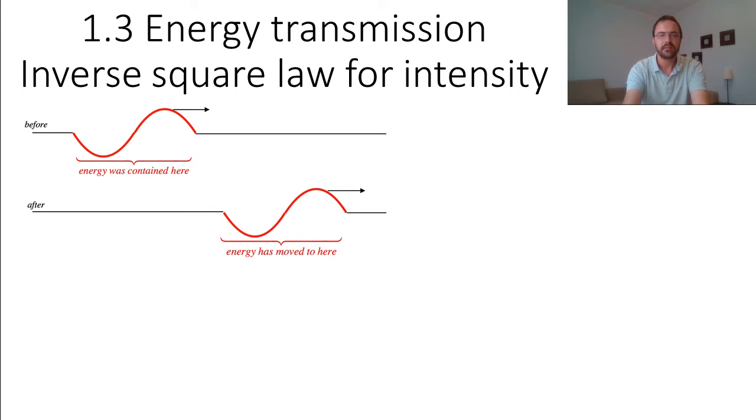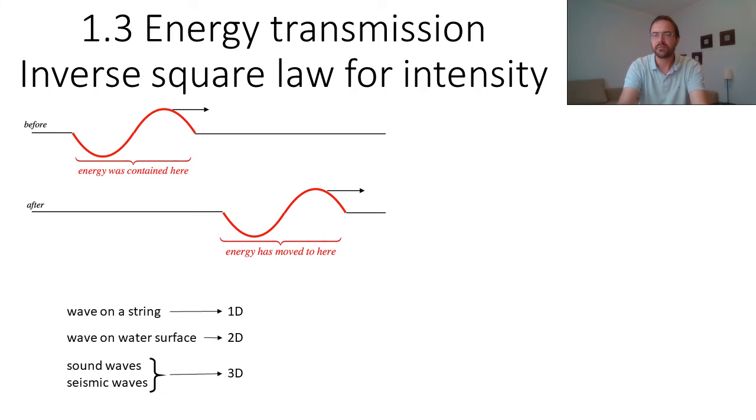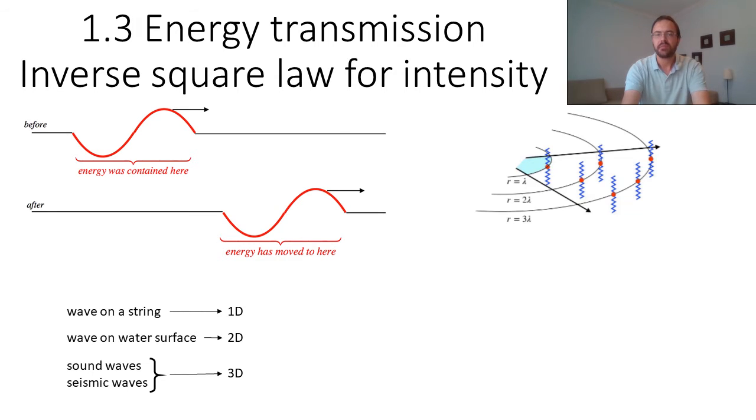However, we know that there are waves that are two-dimensional, for example, waves on water surface, and there are waves that are three-dimensional, for example, sound waves or seismic waves. And so for those waves in 2D or 3D, the energy will be transmitted through a bigger and bigger space. So even if the total energy is conserved, the energy density, that means the energy per unit volume, will decrease as you look further and further away from the source.